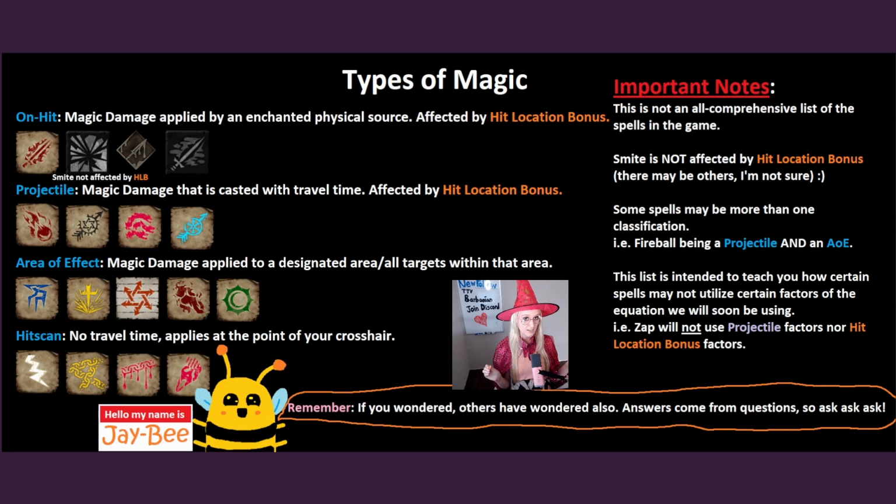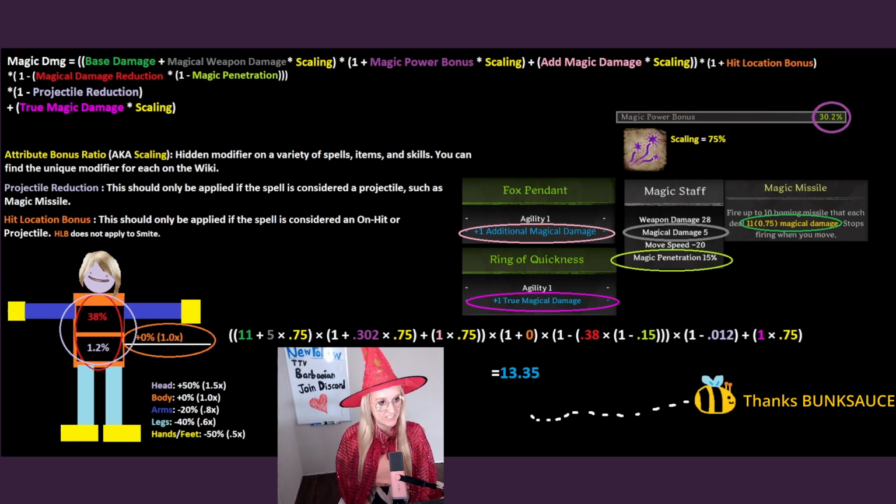Now that we have an understanding of different types of magic in the game, I will move on to our magic equation. Alright, here is the highly anticipated magic damage equation. I have color-coded each part of the equation and circled them in the corresponding colors around the screen. So if we look at base damage, that is the magical damage that your spell is doing. Magical weapon damage is the magical damage that your weapon is doing. Scaling, also known as attribute bonus ratio, is a hidden modifier on a variety of spells, items, and skills. You can find the unique modifier for each on the wiki. For this example, we will be using Magic Missile, and the scaling is 75%.